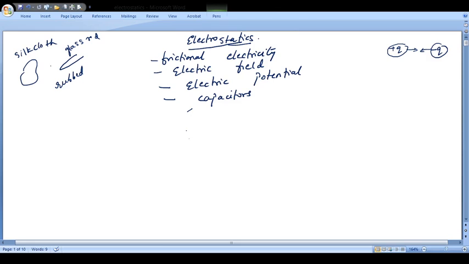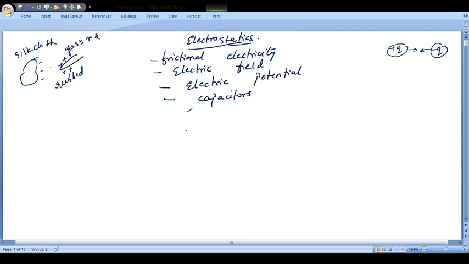In the case of the silk cloth and the glass rod, the charges on the rod are positive, whereas the charge acquired by the silk cloth is negative. So the electricity produced by these static charges is known as frictional electricity.